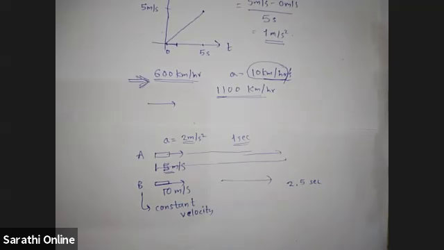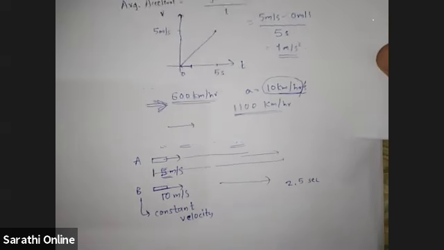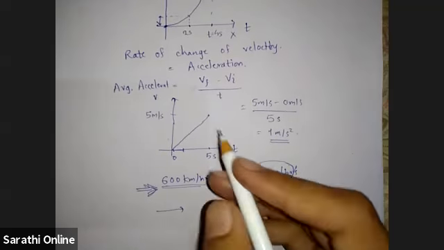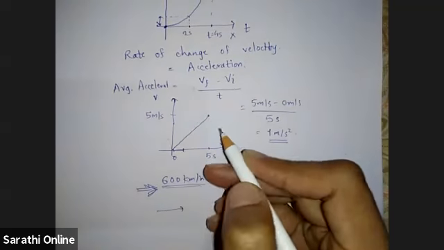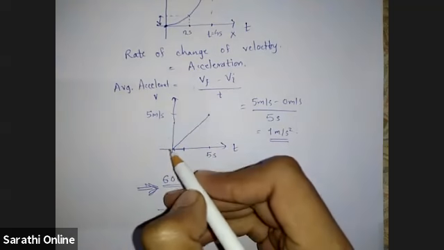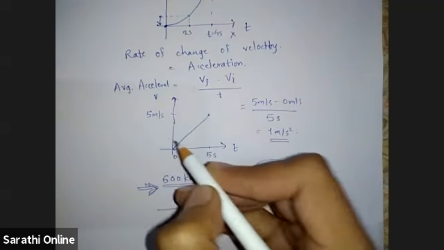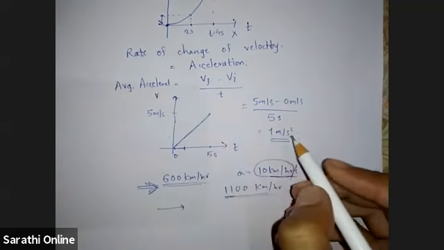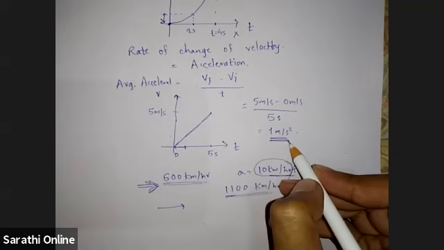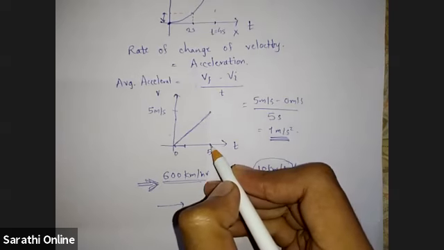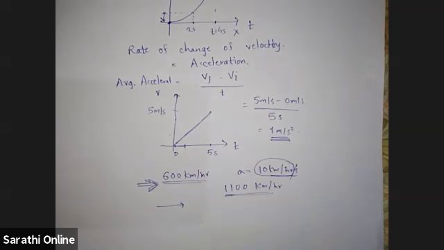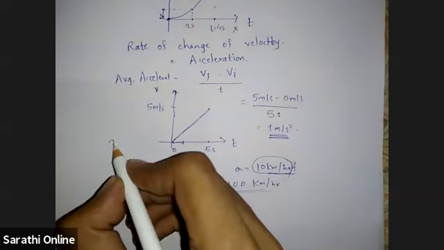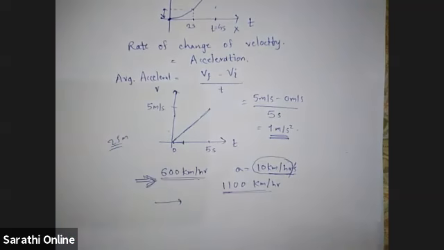So just pause this question. We will go to this graph that was given to us. In 5 seconds, the velocity becomes 5 meter per second from zero uniformly. So you calculated its acceleration as 1 meter per second squared, right? Yeah. So in 5 seconds, how much distance will this object travel? 25. 25 what? Meters. 25 meter in 5 seconds?